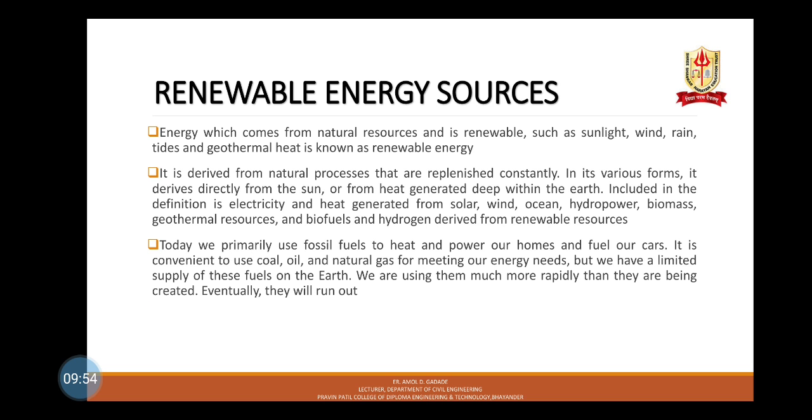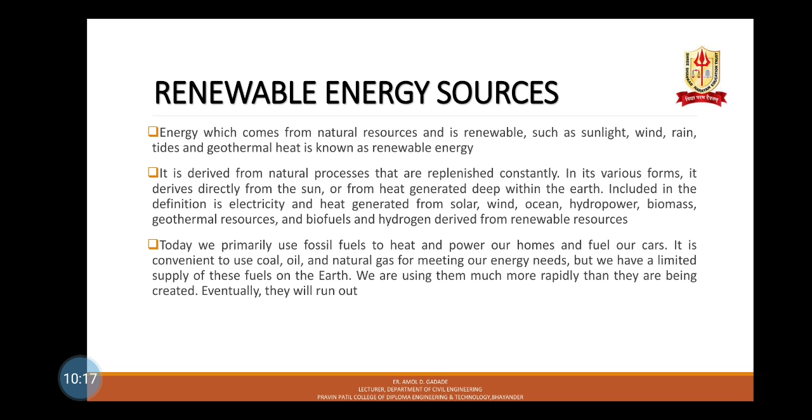Next one is renewable energy sources. What is renewable energy? Energy which comes from natural resources and is renewable, such as sunlight, wind, rain, tides, and geothermal heat, is known as renewable energy. It is derived from natural processes that are replenished constantly in its various forms.